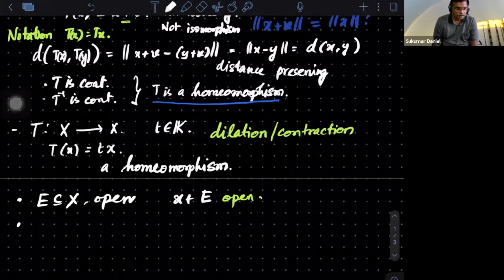Okay. So what is the next statement I can write using the dilation or contraction? If you can guess, tell me.